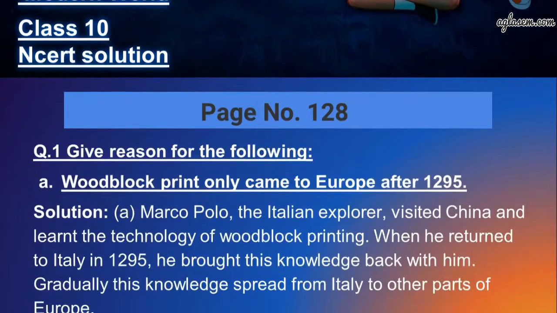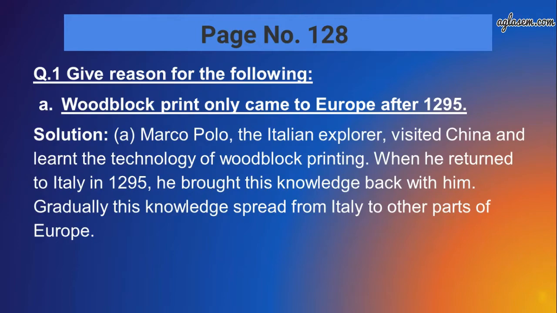So guys, let's start with page number 128, and here question number 1 says give reason for the following. The A part is: woodblock print only came to Europe after 1295. The solution is Marco Polo, the Italian explorer, visited China and learned the technology of woodblock printing. When he returned to Italy in 1295, he brought his knowledge back with him. Gradually, this knowledge spread from Italy to the other parts of Europe.